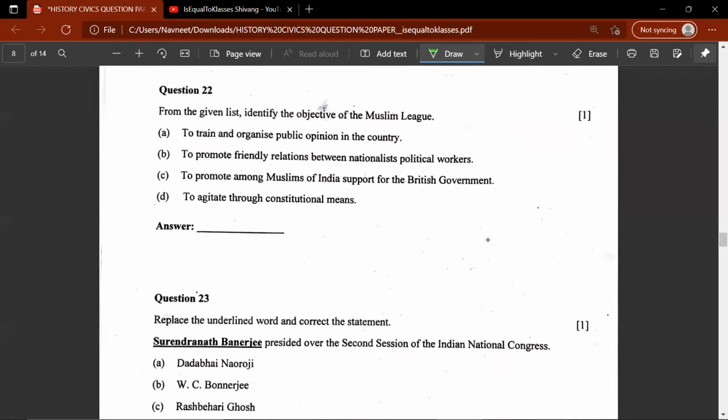22. From the given list, identify the objective of the Muslim League. This would be C, to promote among Muslims of India support for the British government.